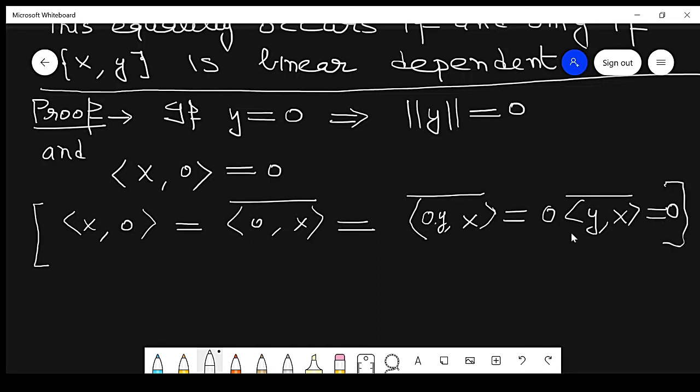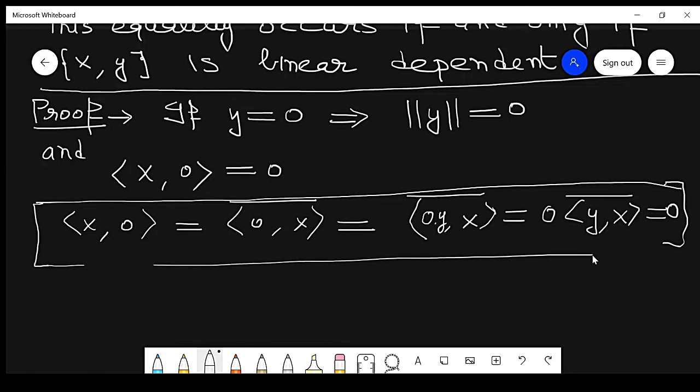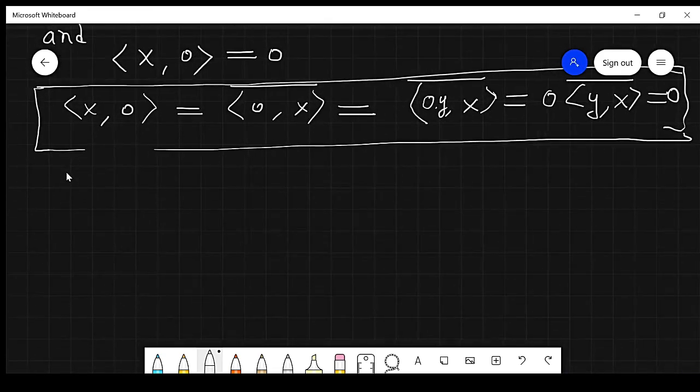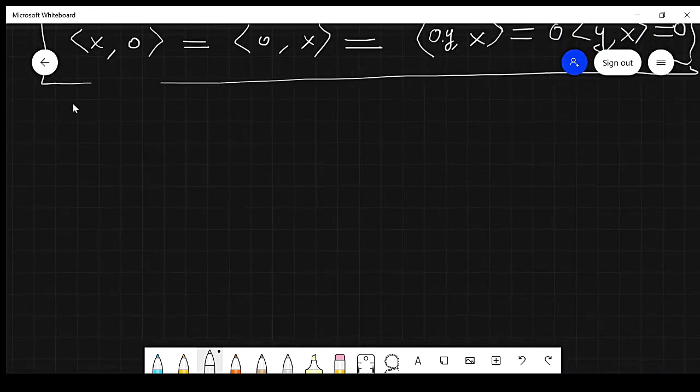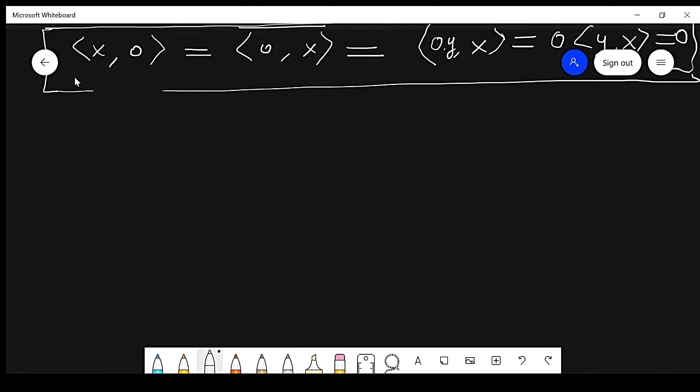That is the justification. It is a very simple result, but sometimes we need to understand such small results.